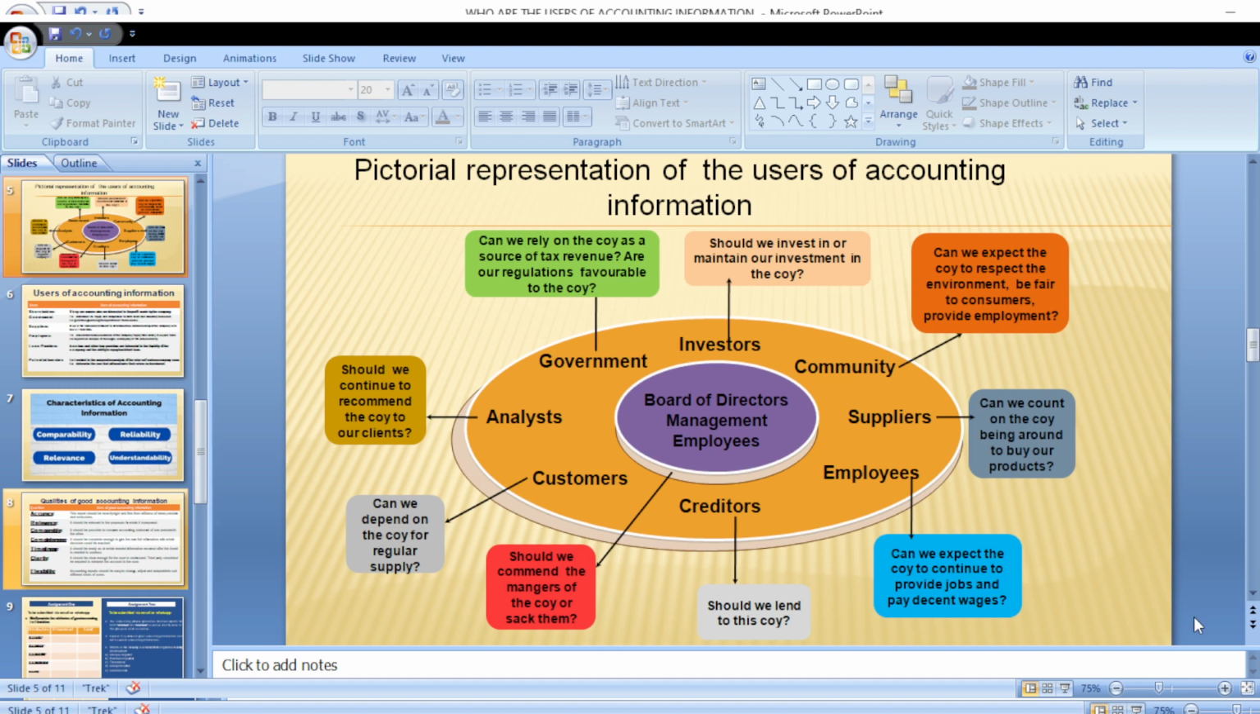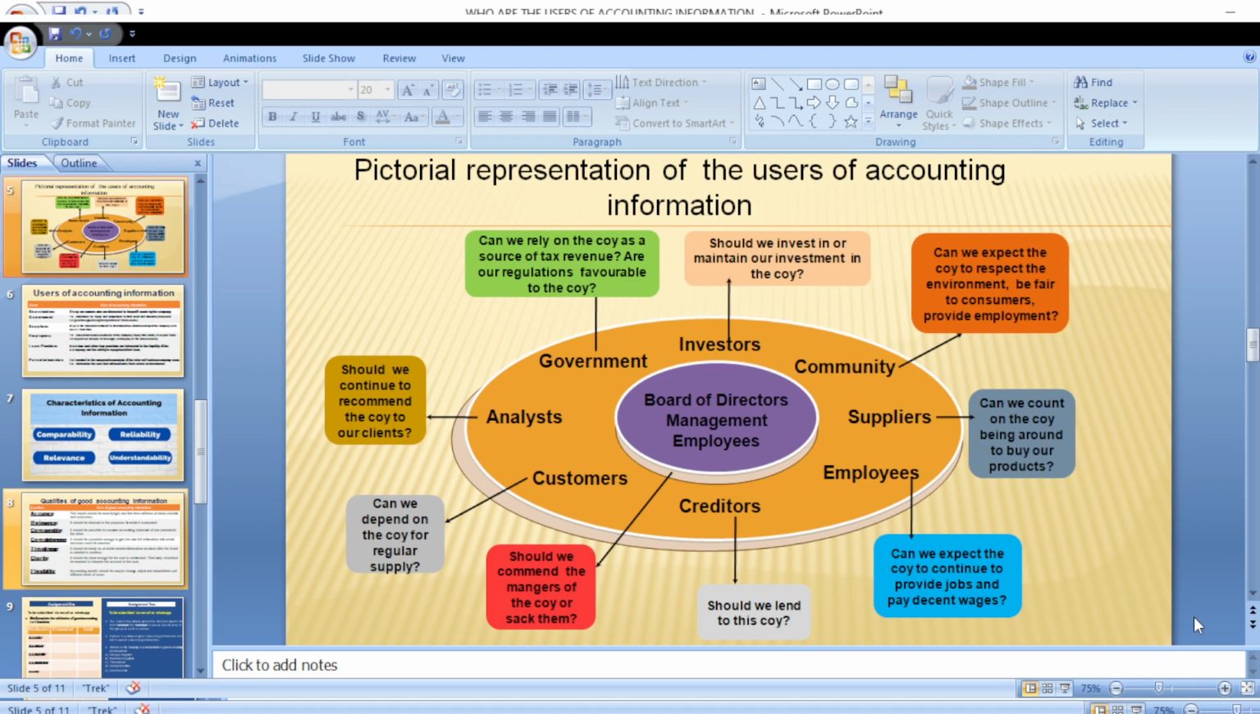So by checking the accounting reports, by looking through the accounting information, they may be able to look at, oh, what are the assets, what are the liabilities, what are the current assets that the organization has, and the ability of the company to be able to meet their demands.